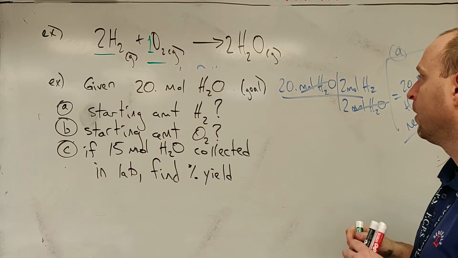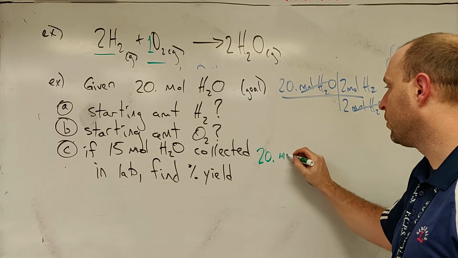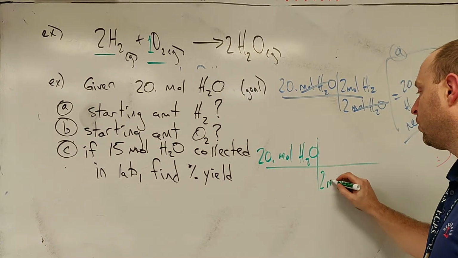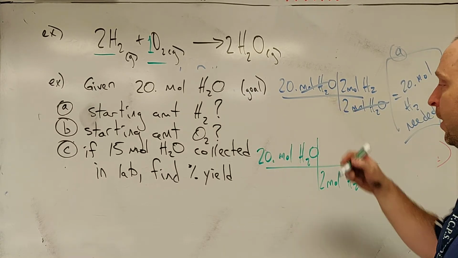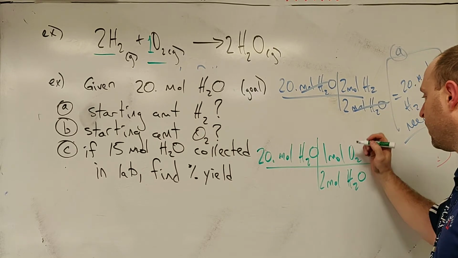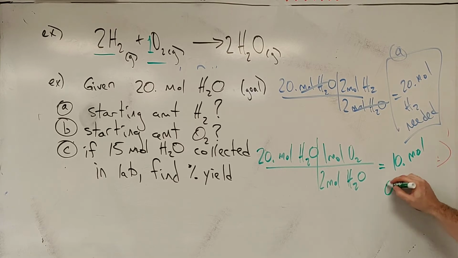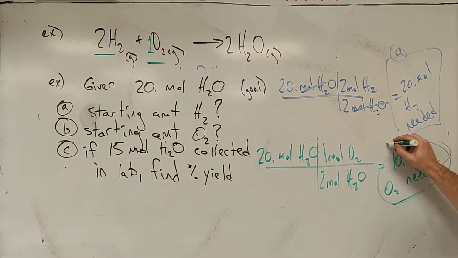Setting up part B, we've got our initial amount, 20 moles of H2O again. For every 2 moles of H2O, everything after that first box comes from the balanced chemical equation. We've got 1 mole of oxygen, right? So we cut that in half, and it says that we need 10 moles of O2 for this reaction, all right?